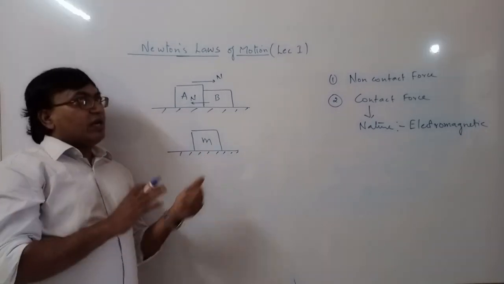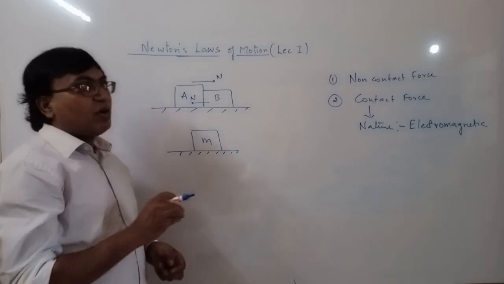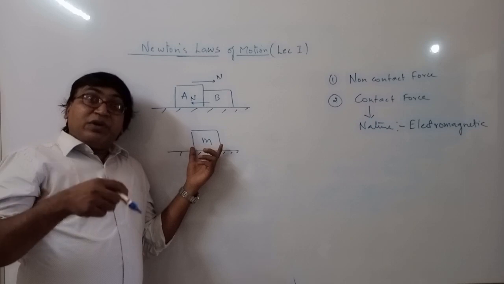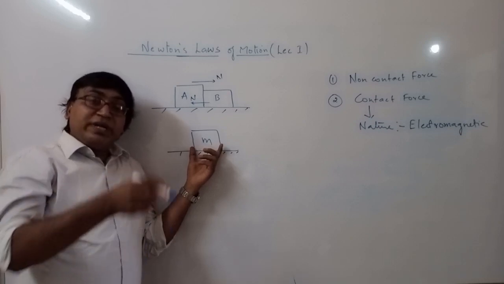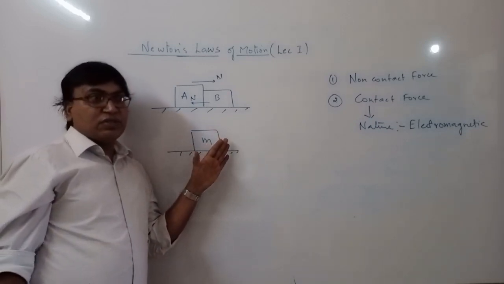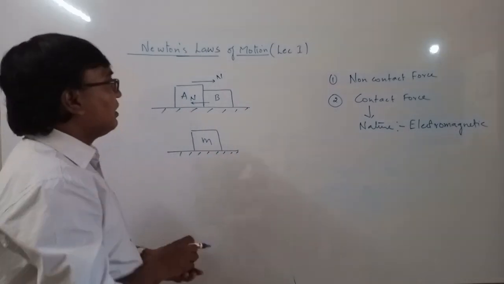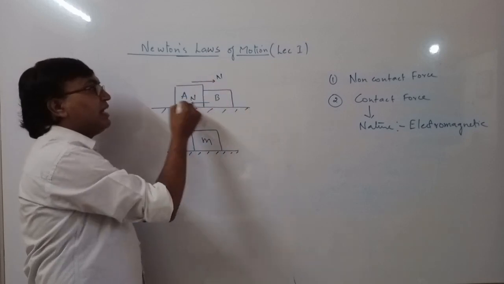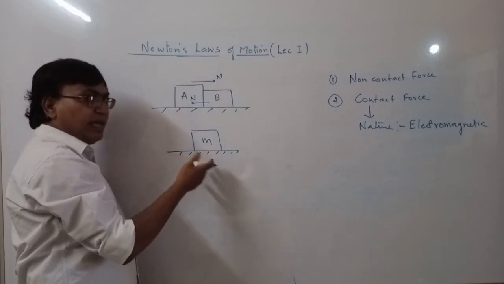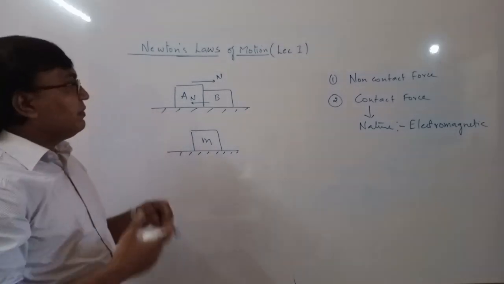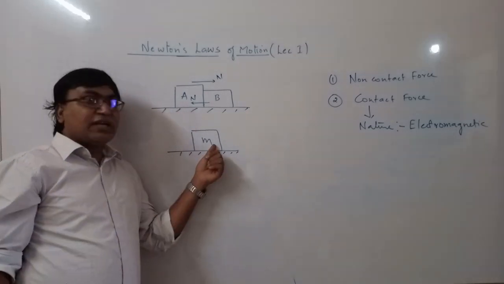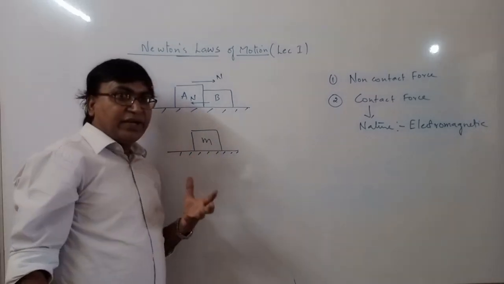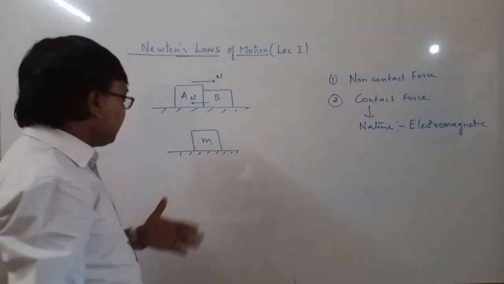Force is a vector quantity. That is one of the more important things we have to consider here. If you are able to find the magnitude, you should also be able to find the direction of the force. Finding the direction of the force is very important. So how will the direction be? We have taken the direction in this way here, but the direction may be different. It depends on the contact surfaces, the direction of the contact force. So finding the magnitude and finding the direction, both are very important.